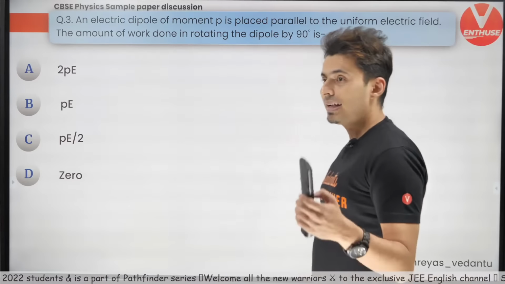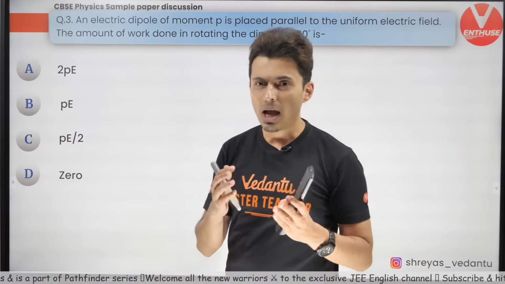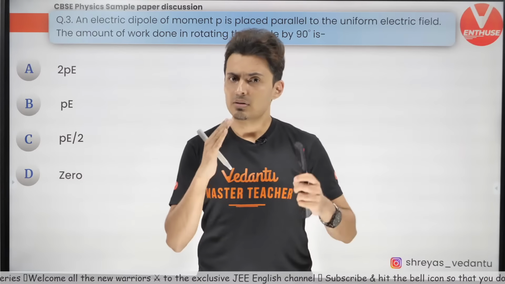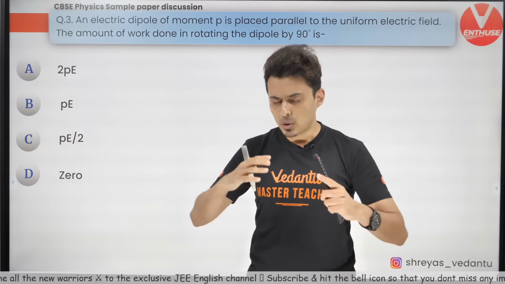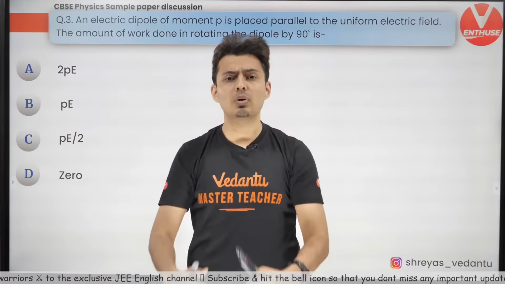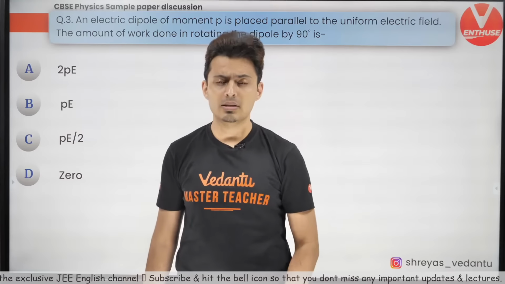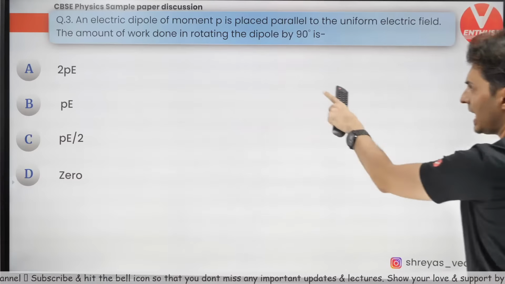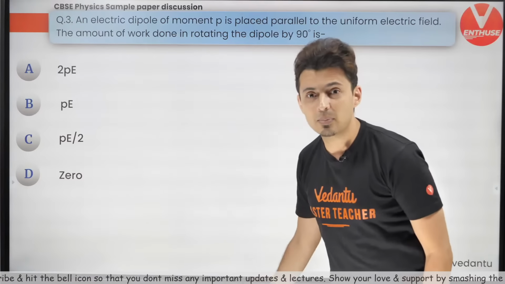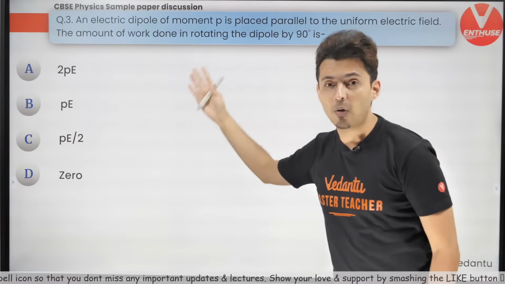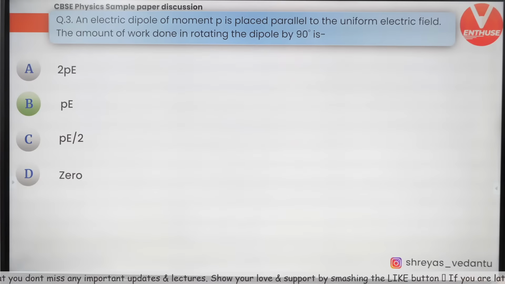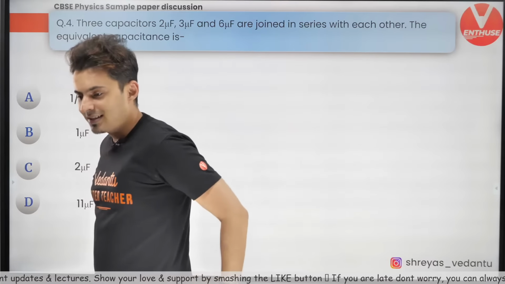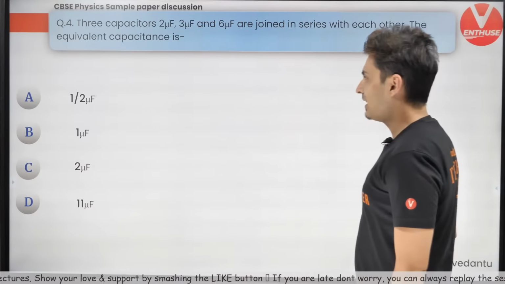Guys, I hope you remember your exam is going to be objective, so I am pretty sure you will nail it if you're preparing for JEE as well as NEET. So guys, I'm really banking on this. You have to score more than 95% in physics. There is no doubt about it. You can score it very easily. These papers are going to be as easy as this, because these are sample papers released by boards. These are official sample papers. All right, let's get moving to the next question. Come on, my warriors, let's do this. If you're ISC, probably the paper will be slightly different or maybe even tougher.